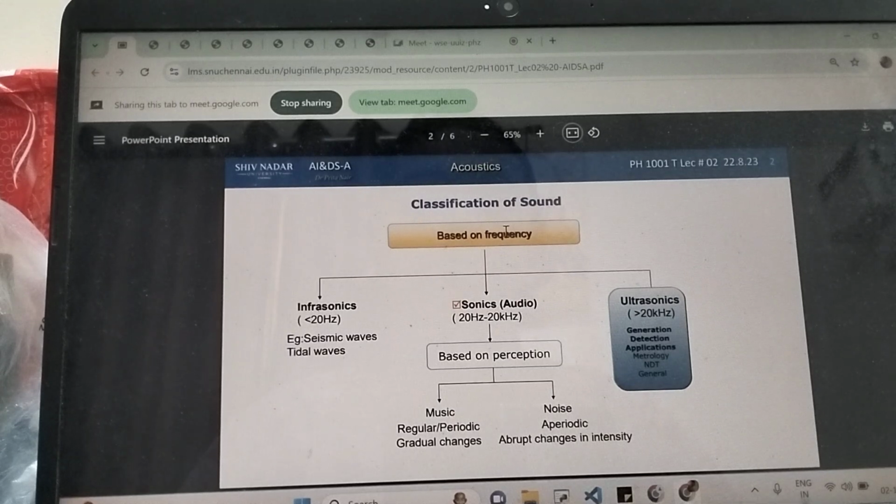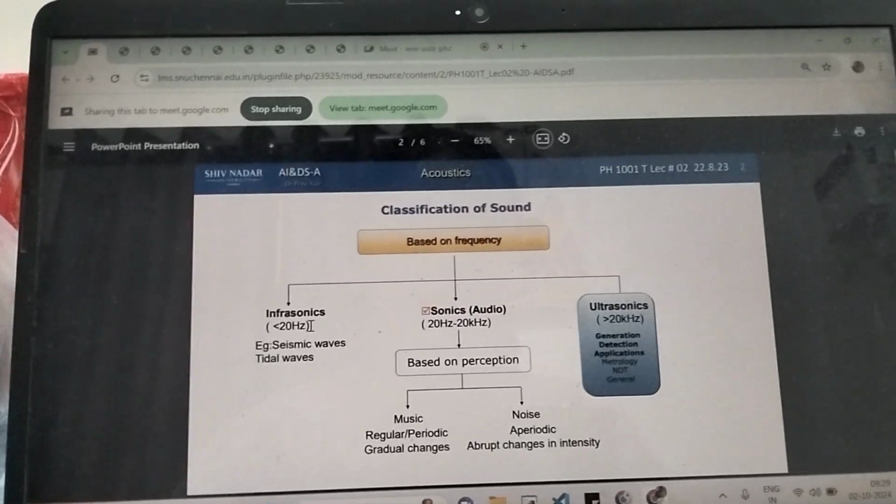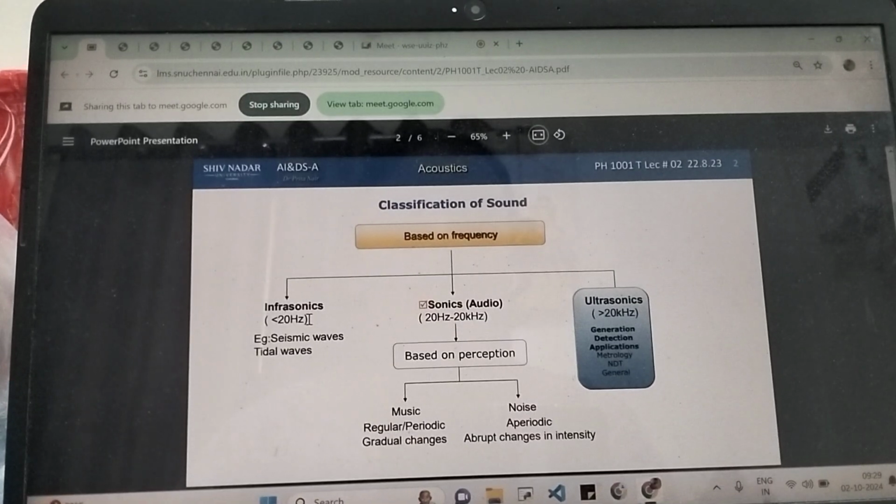So sound waves can be classified based on frequency into three categories. Infrasonics, any sound wave which has frequency less than 20 Hz. Sonics, normal audible sound whose frequency lies between 20 Hz to 20,000 Hz. And ultrasonics, which is any sound whose frequency is above 20,000 Hz.